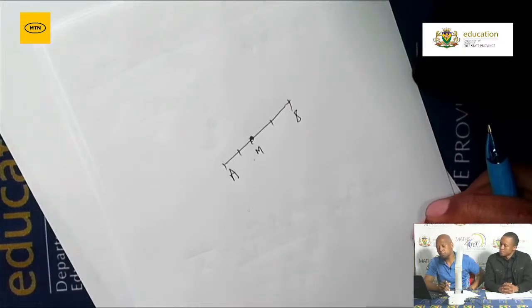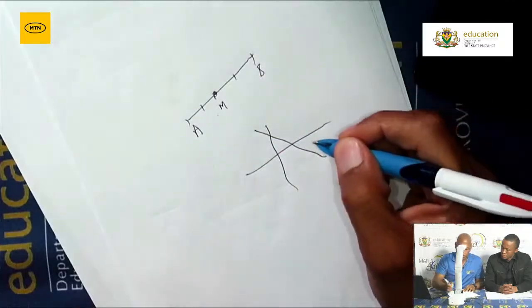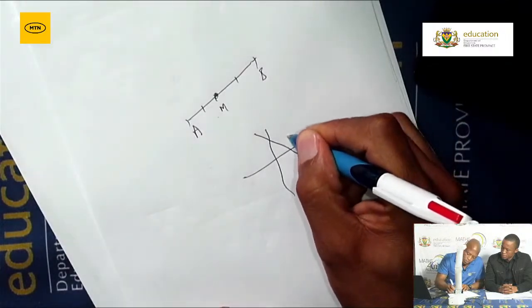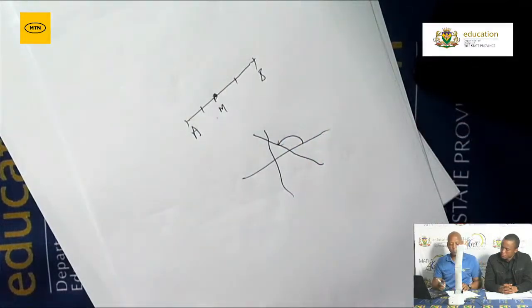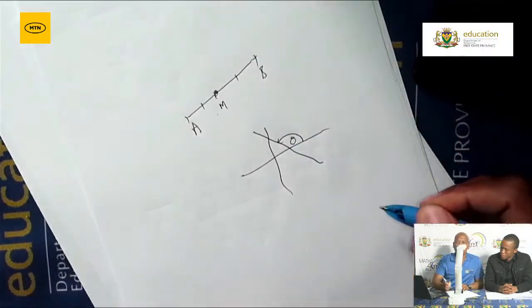Right, the next concept then will be the inclination. The application nature, finding the other angle related to the angles, right? Grade 12, the angle of inclination. How do we determine the angle of inclination? We need to understand that the angle of inclination is the angle formed by what? By the positive x-axis as well as the line. Then it means you must move in an anti-clockwise direction. You move in an anti-clockwise direction. Now we've got two types of the angles. Now this one will be an obtuse angle.